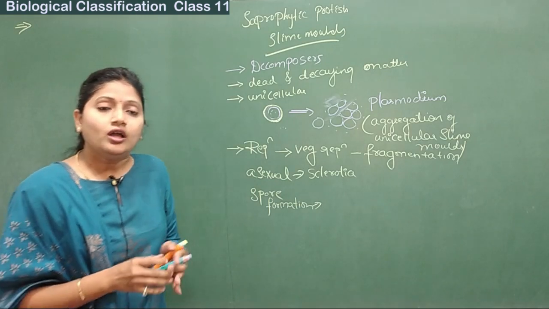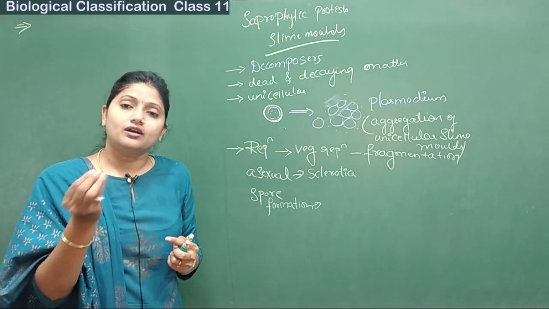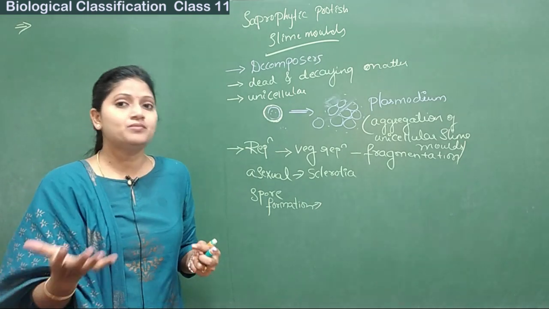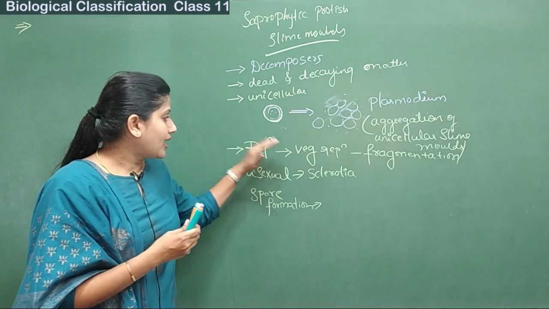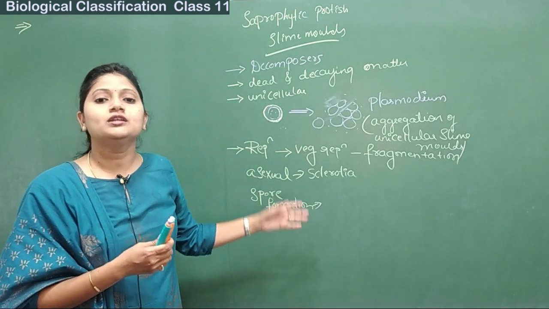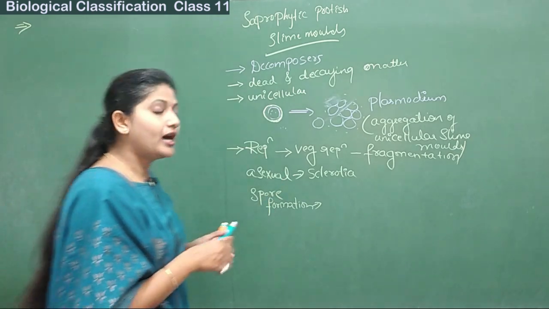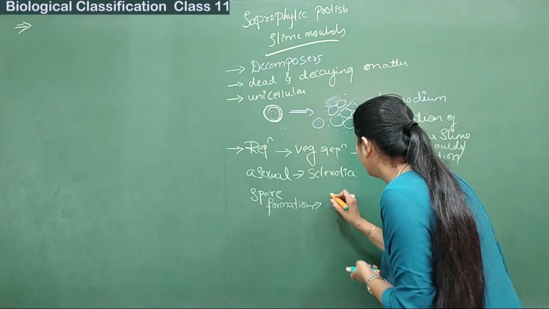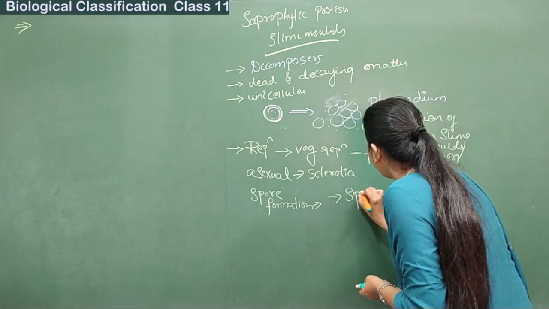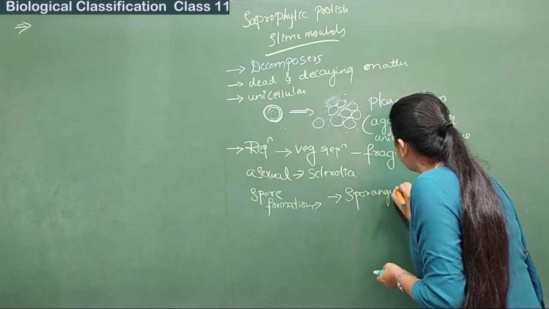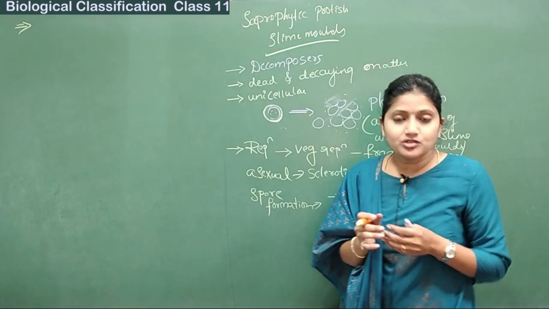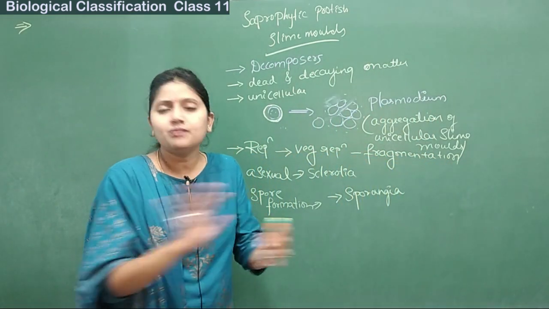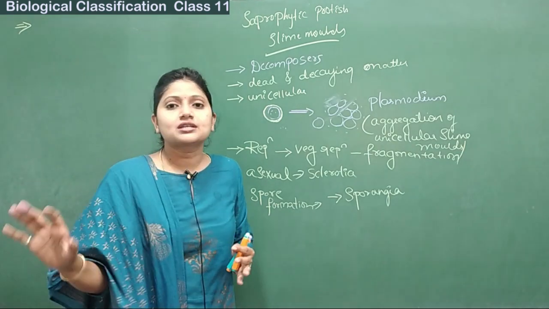Spore formation. Here again, during abnormal, adverse climatic or extreme conditions, what happens? The slime molds form certain spores, and those spores are formed in a structure called sporangia. These spores formed in sporangia are extremely resistant to any adverse climatic conditions.